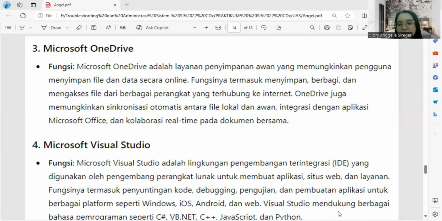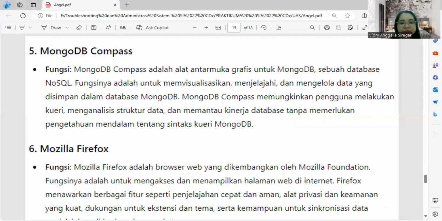Okay. Next, number 5, MongoDB Compass. MongoDB Compass is a graphic interface tool for the MongoDB NoSQL database.